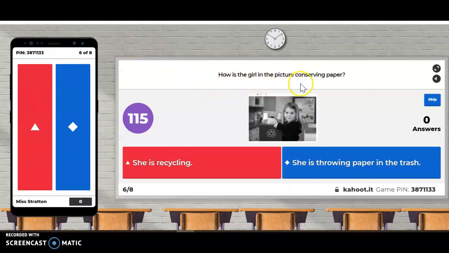How is the girl in the picture conserving paper? Look at the picture. How is she conserving paper? Is she recycling for the triangle in red, or is she throwing paper in the trash for the diamond in blue?